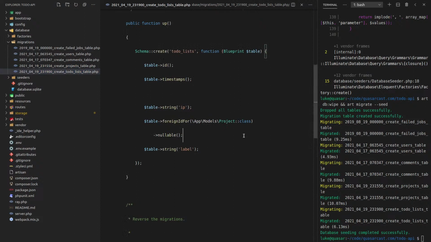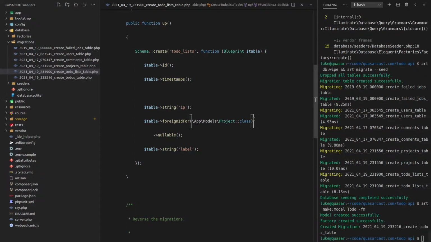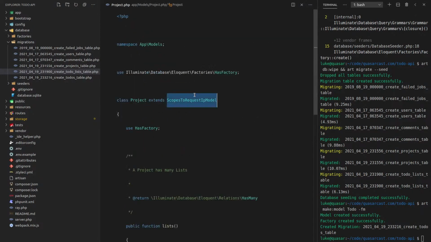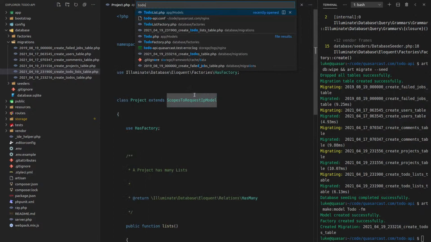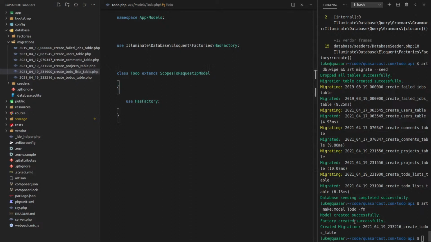All right, so the last thing I want to do is have a to-do item. So let's say art make model, and we'll make this just to-do, I think. And now let's run through all of those. So first of all, I'll come into project, I'll copy that, and I'll go to to-do.php. Extends scopes to request IP model. All right, so that's the model done.